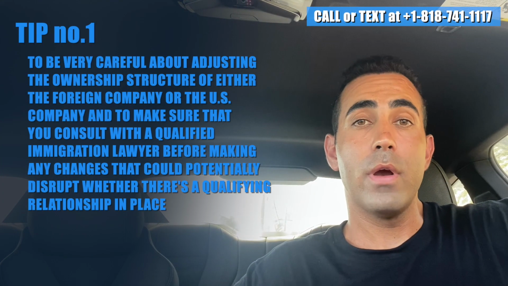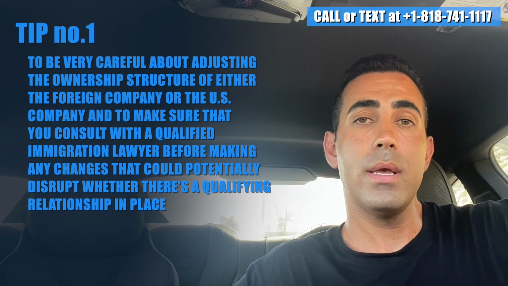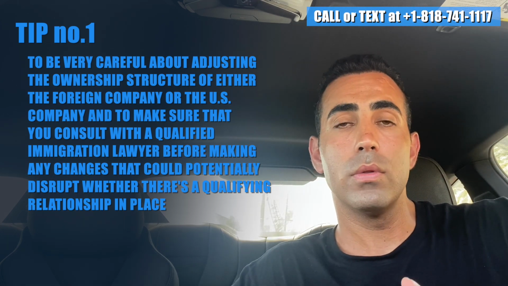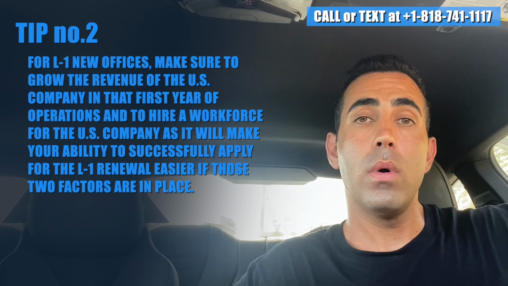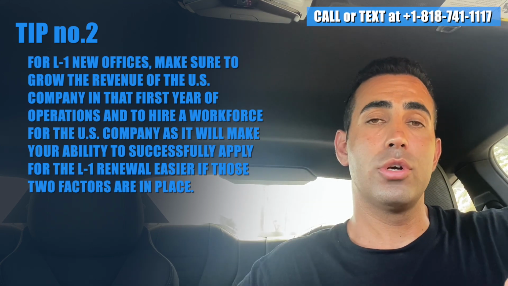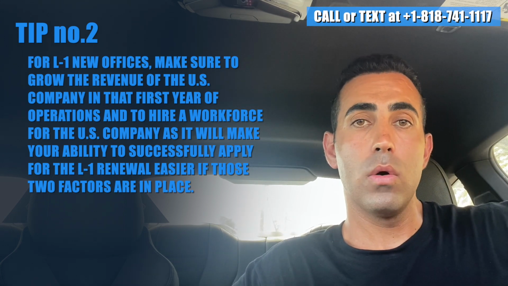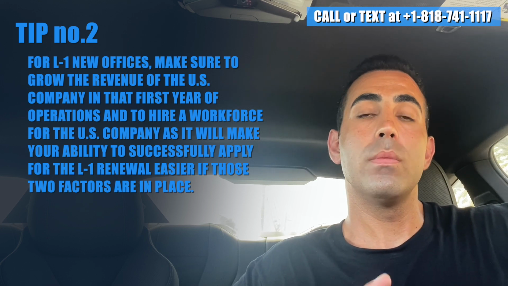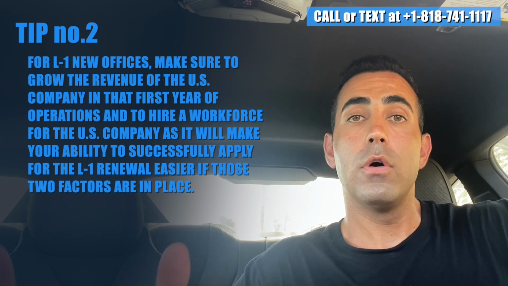In this video, we kind of covered a lot of information. To just revisit quickly once again, the first point that I mentioned was to be very careful about adjusting the ownership structure of either the foreign company or the US company, and to make sure that you consult with a qualified immigration lawyer before making any changes that could potentially disrupt whether there's a qualifying relationship in place. And the second tip was for L1 new offices, and it was to make sure to grow the revenue of the US company in that first year of operations and to hire a workforce for the US company, as it will make your ability to successfully apply for the L1 renewal easier if those two factors are in place.